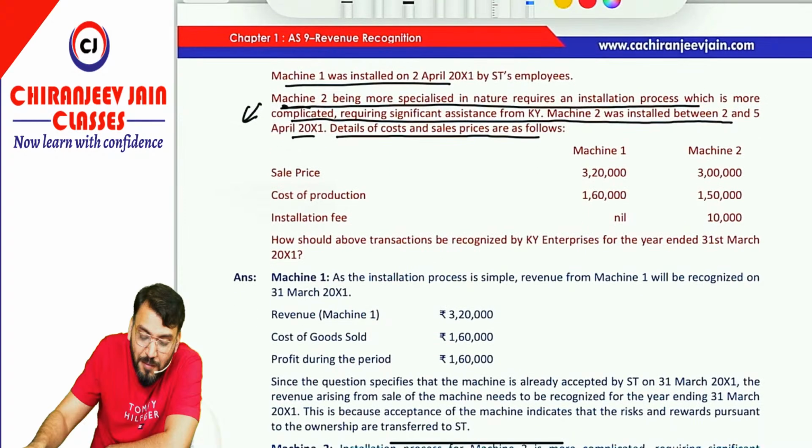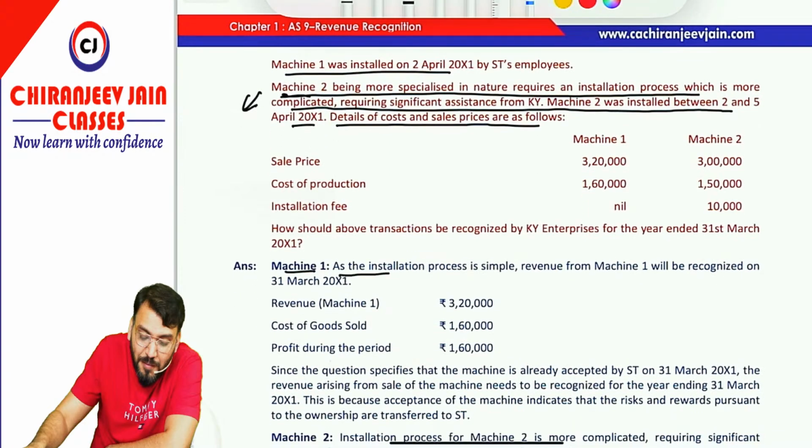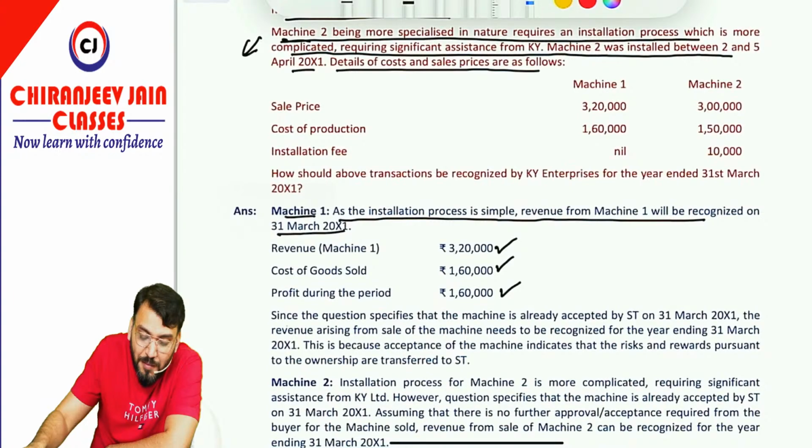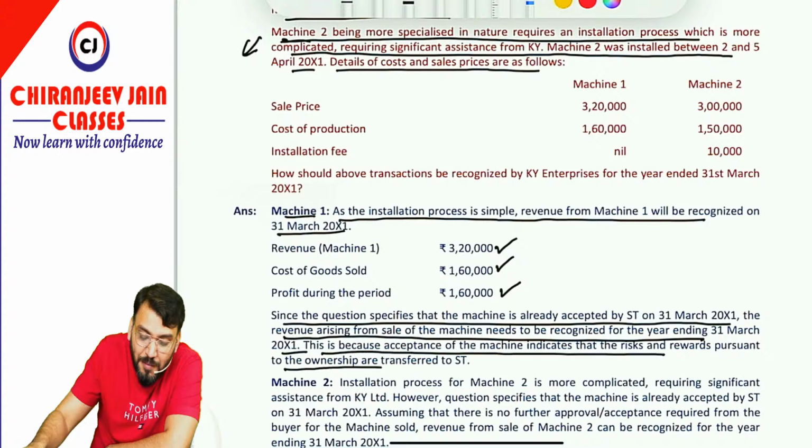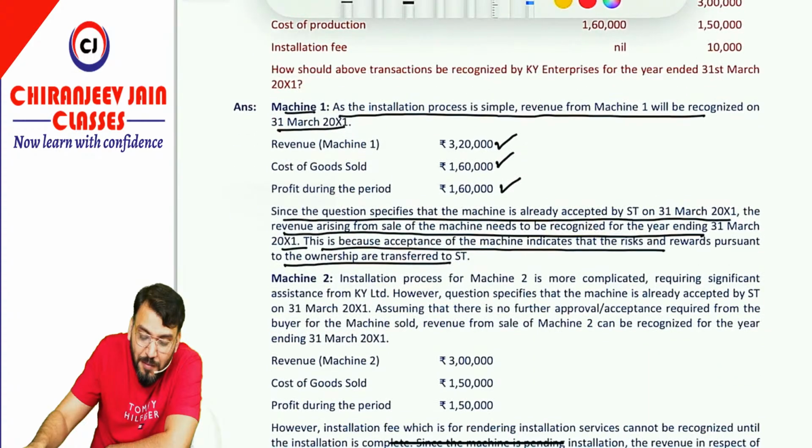Correct. So in this case for machine 1, what they have said is, as the installation process is simple, revenue from machine 1 will be recognized on 31st March 2001. Revenue is 3,20,000, cost of goods sold is 1,60,000, profit will be 1,60,000. Since the question specified a machine is already accepted by the customer on 31st March 2001, the revenue arising from the sale of machine needs to be recognized for the year ended 31st March 2001. This is because the acceptance of machine indicates that risk and reward pursuant to ownership are transferred.